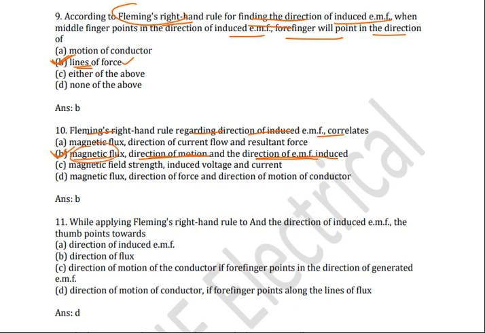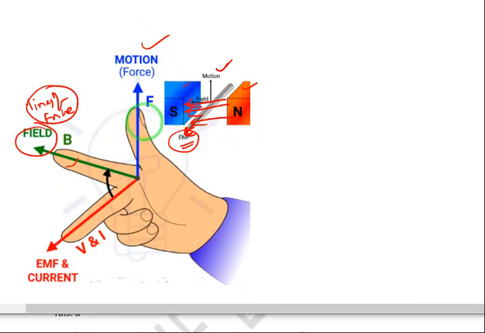Magnetic flux shows the field lines, that is forefinger, and direction of motion is thumb will show it, and direction of induced EMF and current is, that is middle finger. Okay. So from the figure just now you have observed that. Once again you see this thumb denotes the motion of the conductor, and forefinger denotes the lines of the force or field lines, and middle finger denotes the induced EMF and current.